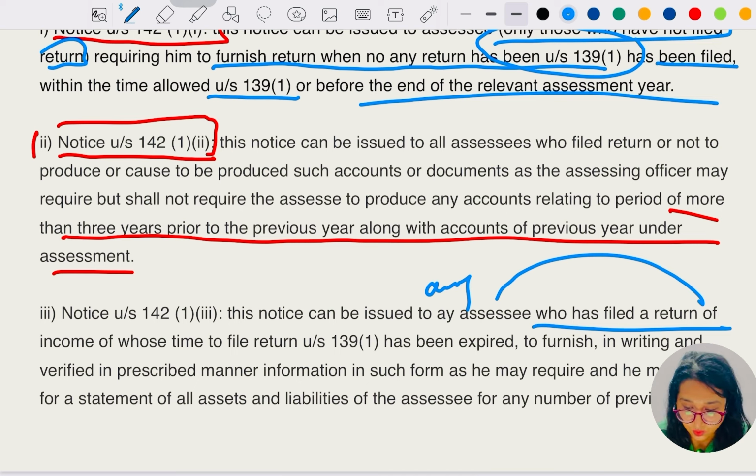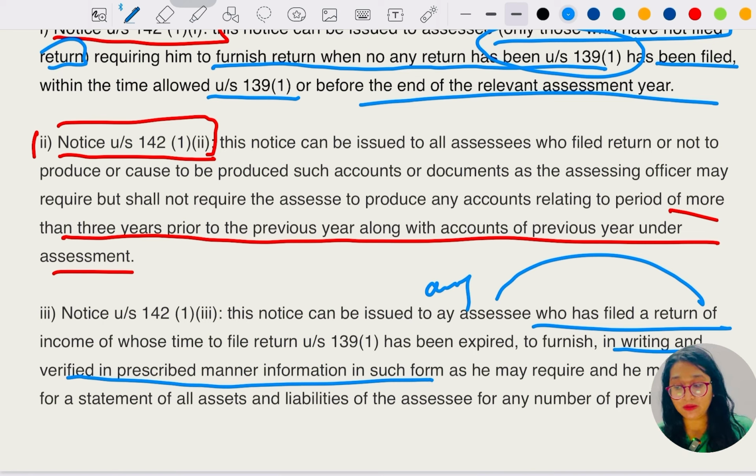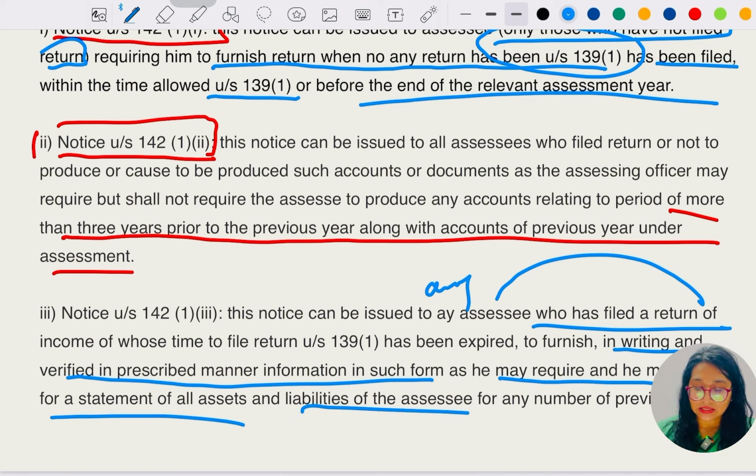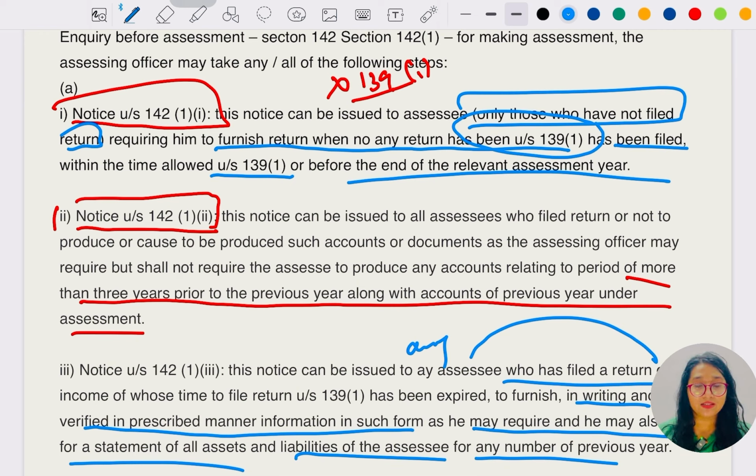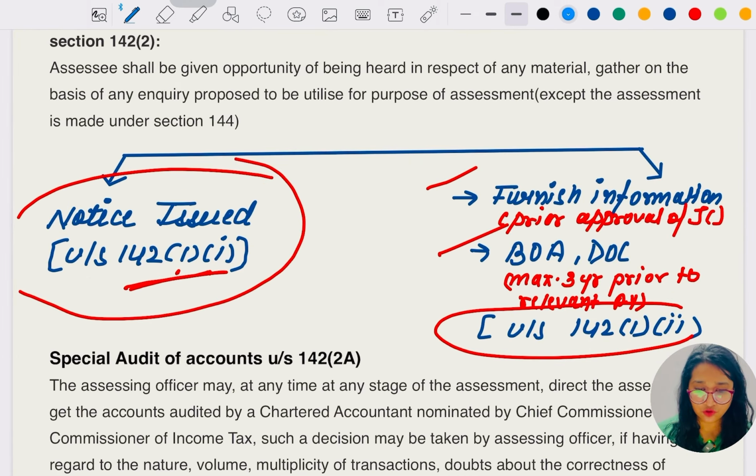Clause 3 requires, in writing and verified in a prescribed manner, information in such a form as he may require, and he may also ask for a statement of all the assets and liabilities of the assessee for a number of previous years. Okay, so there are 3 parts of 142 subsection 1: clause 1, clause 2, clause 3. One was for those who have not filed the return, second whether filed or not, mostly those who have filed the return, and third those who have filed the return but after expiry of the time limit mentioned in section 139 subsection 1. Okay, so let's find out the other thing which is written here.